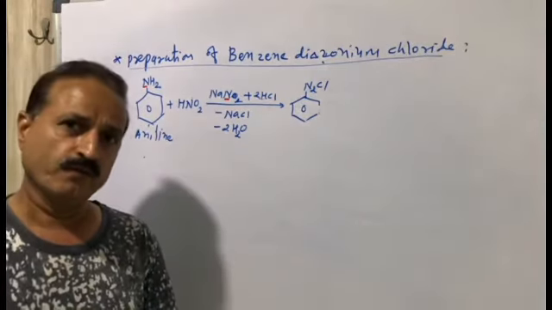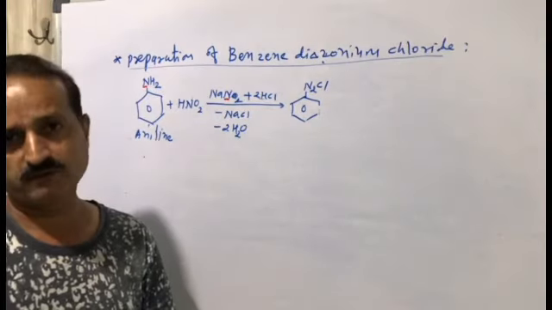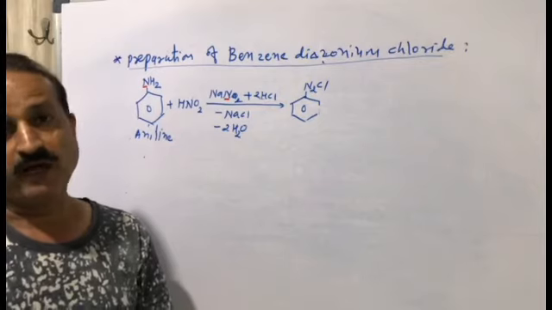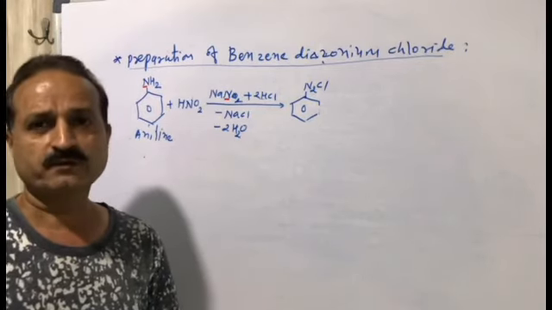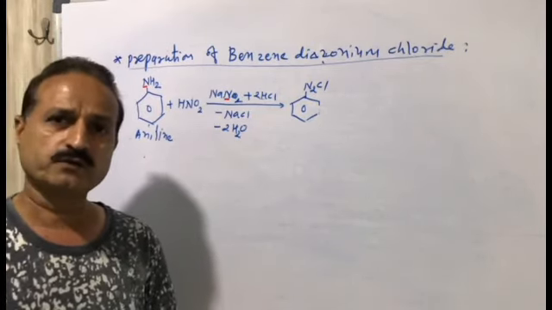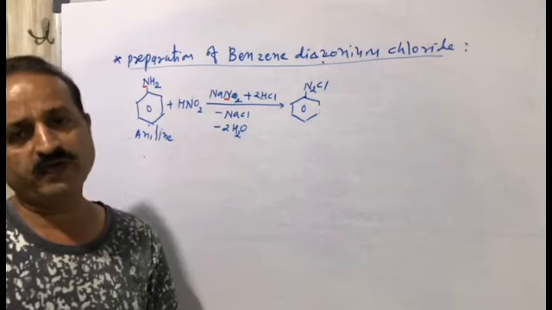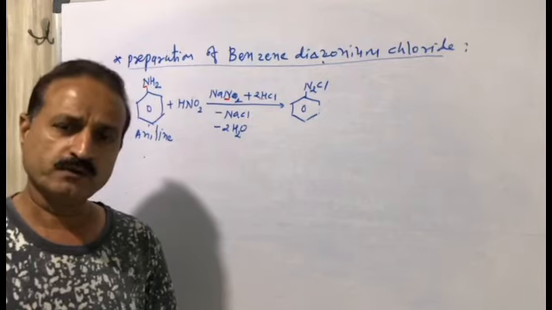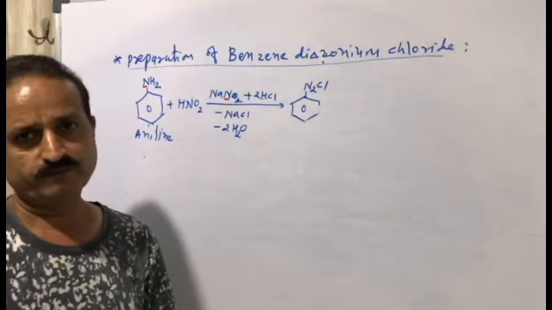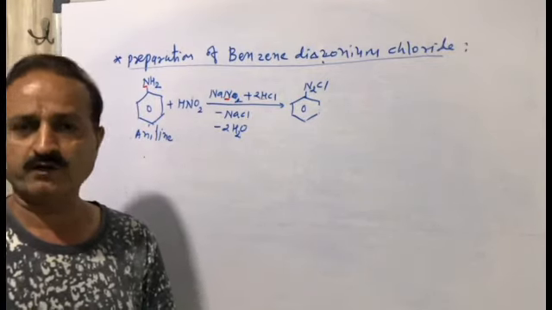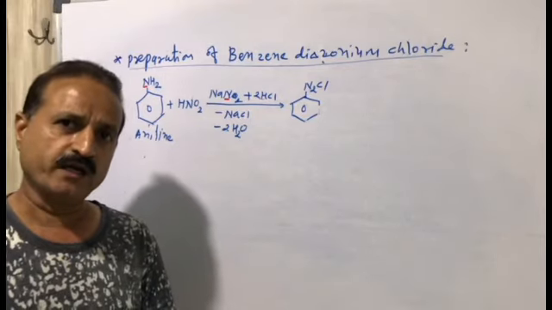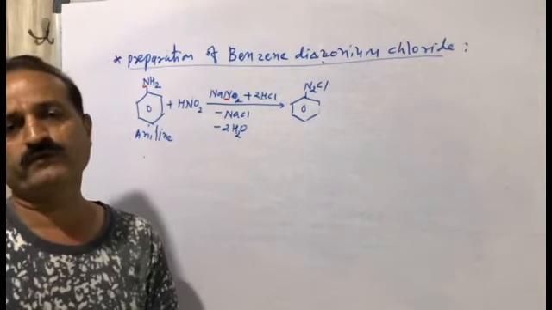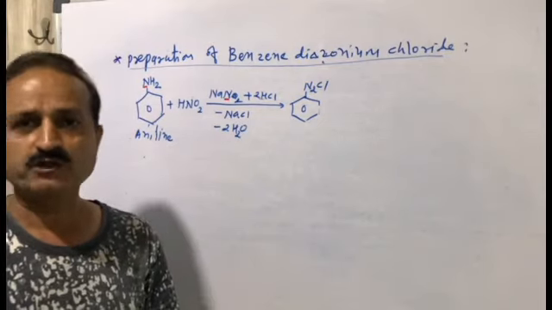Now we have some reactions: replacement of dinitrogen and retention of the diazonium group. There are two types of reactions given: reactions of displacement of nitrogen gas and reactions involving retention of the diazonium group.